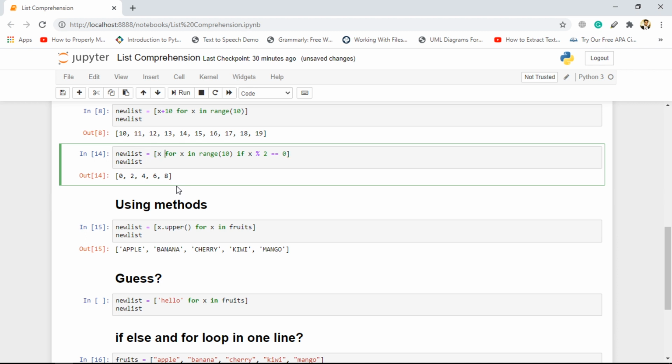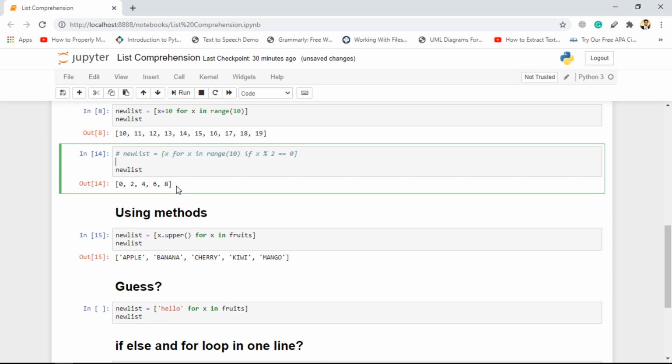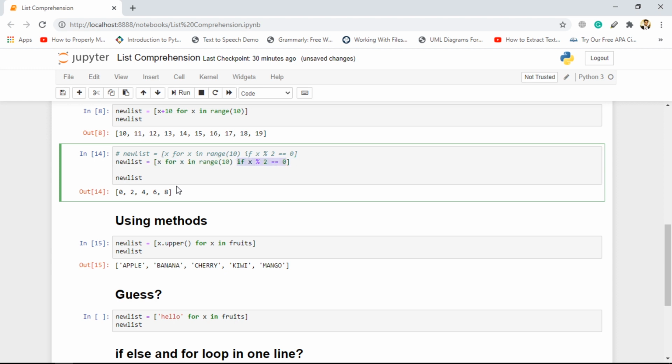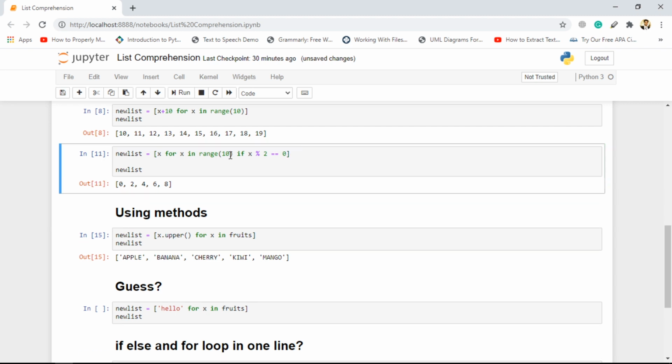Let me just show you something. If we just append that, and let me copy this thing, and if we remove the condition over here and give it a go, we are getting 0, 1, 2, 3. We are getting all the elements of the list. But if we try to put a condition over here and give it a go, now only those elements are considered for which this particular condition is true. Perfect.